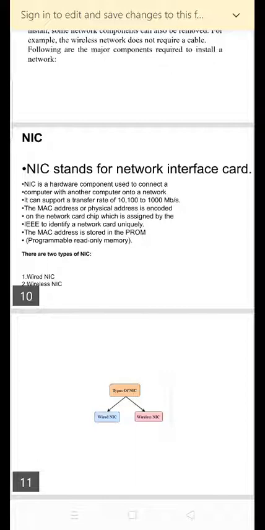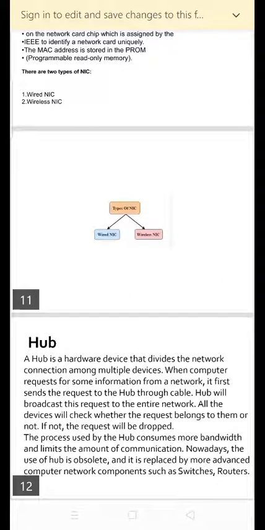There are two types of NIC. First is wired NIC and second is wireless NIC. Wired NIC is present inside the motherboard. Cables or connectors are used with wired NIC to transfer data, and wireless NIC contains an antenna to obtain connections over the wireless network. For example, a laptop computer has a wireless NIC.